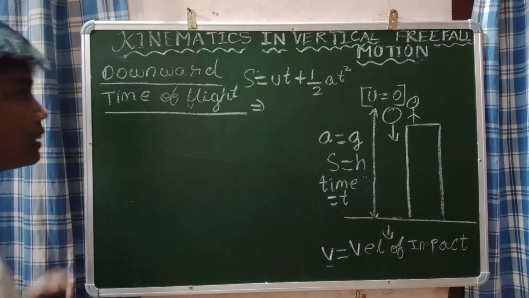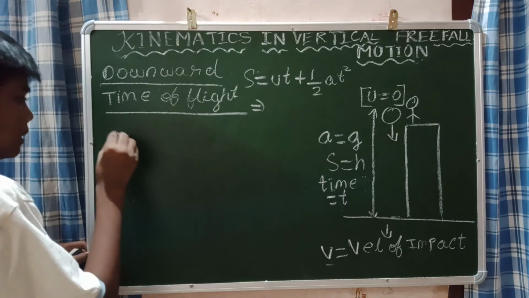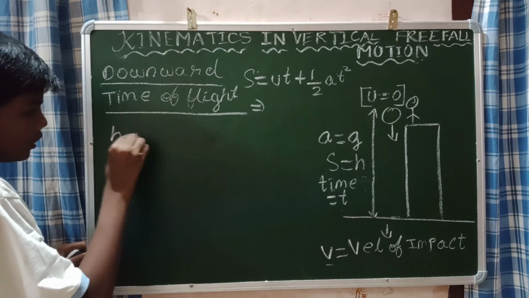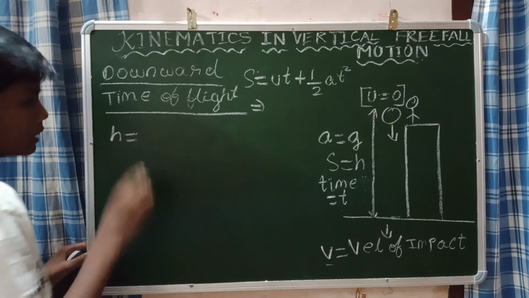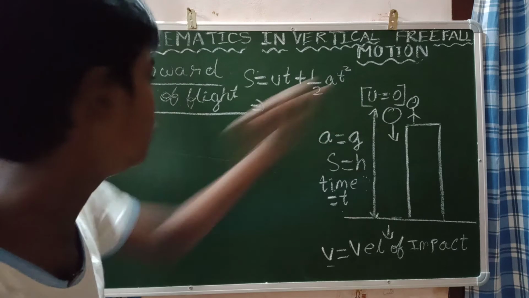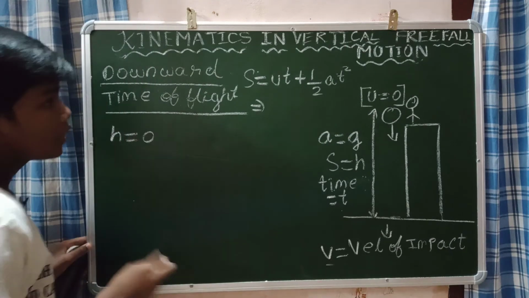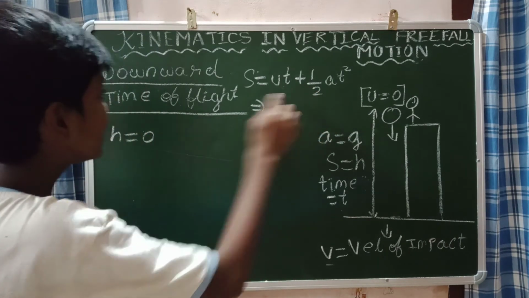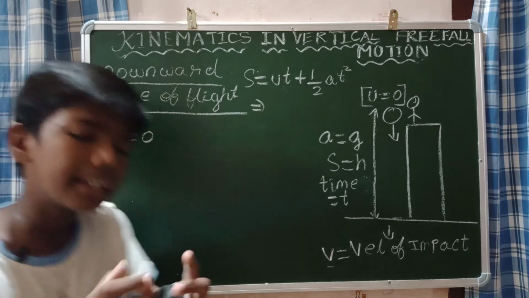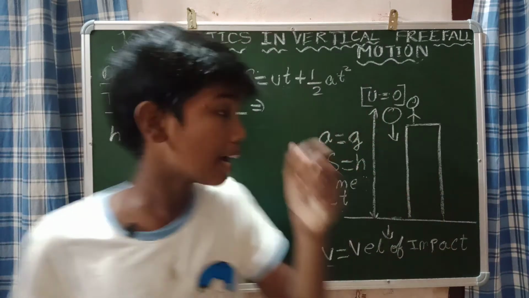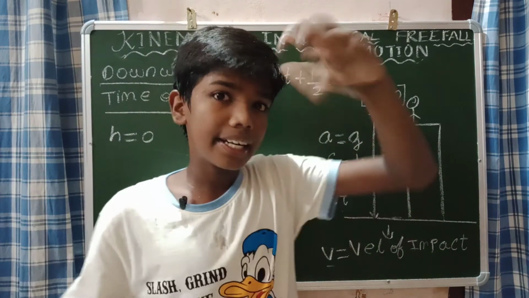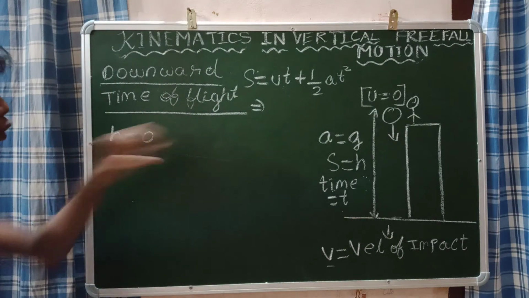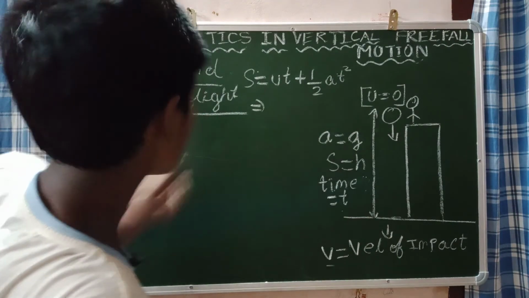So what is s? s is equal to h. h is equal to ut plus half at square. What is u? 0 only. So we are going to find this t only. This t will give us the time of flight. Time of flight means the time taken by this object for the entire motion. That is what we are going to find now.